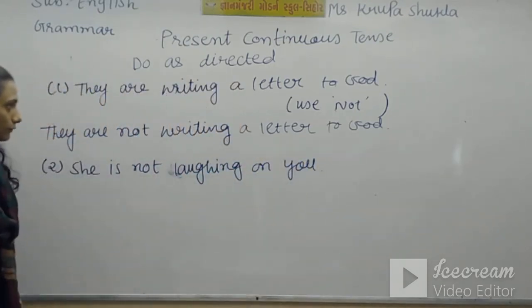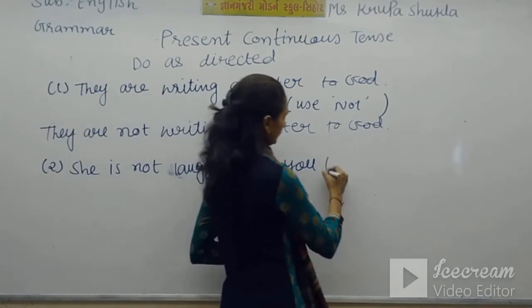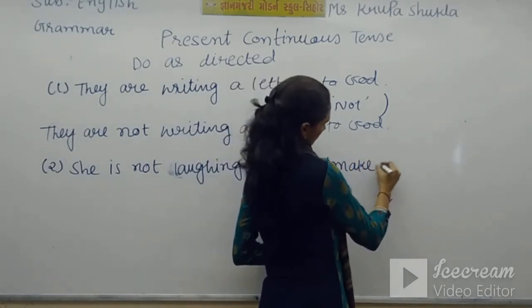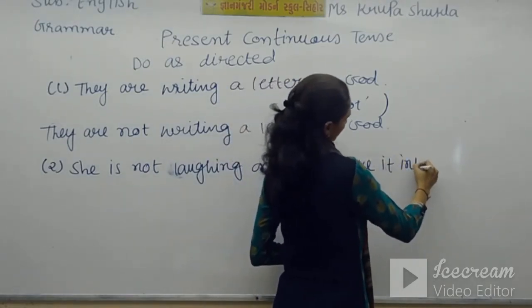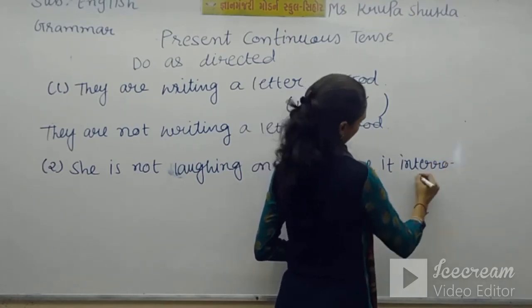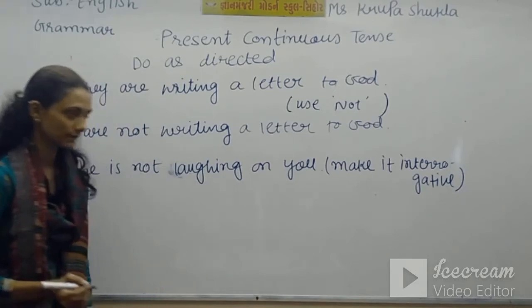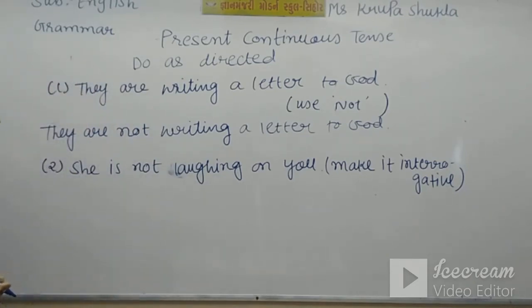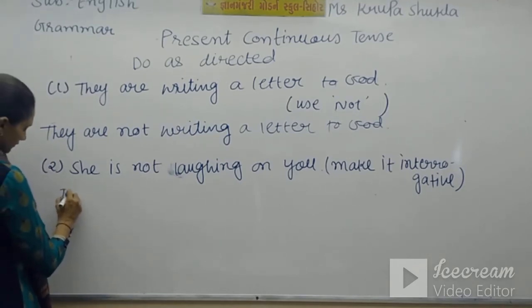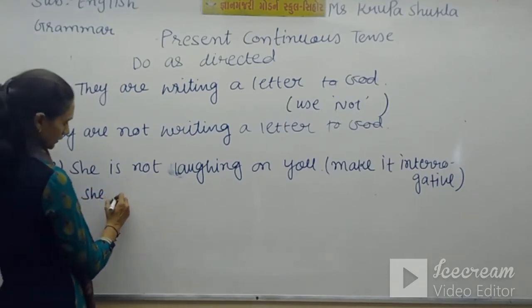So here now your instruction is to make it interrogative. It means you have to make this sentence a question sentence. So we'll take is again here. Is she?